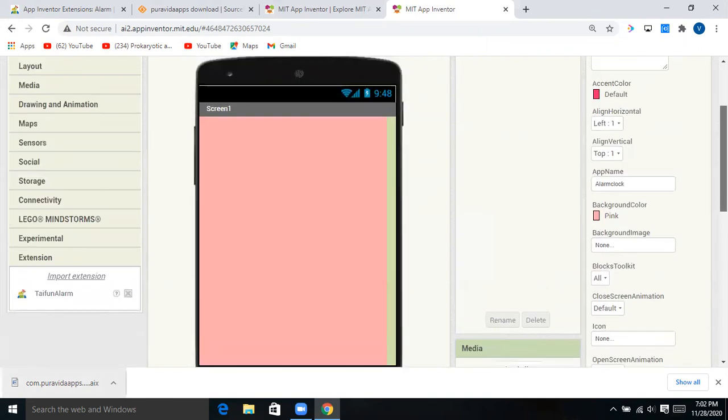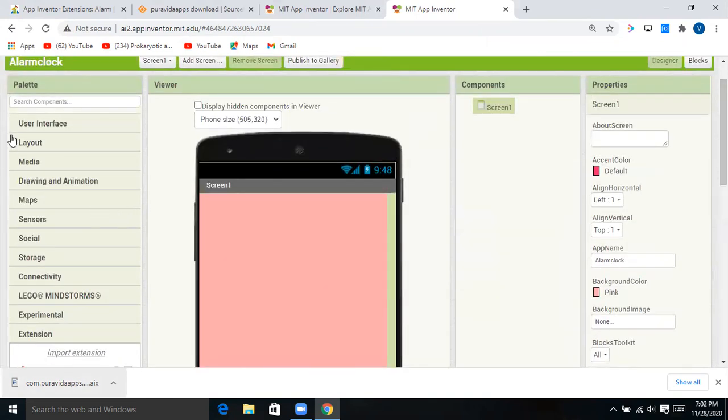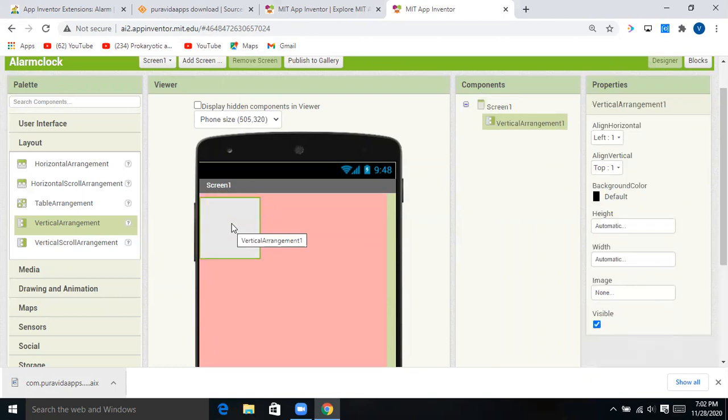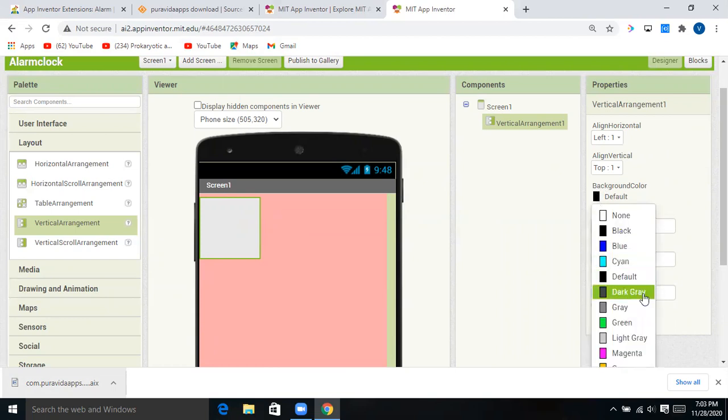Now just come back and click on layout, and choose this vertical arrangement. Drag this and drop it here. Now you can change its background color.